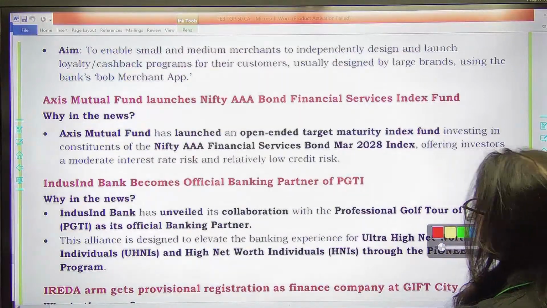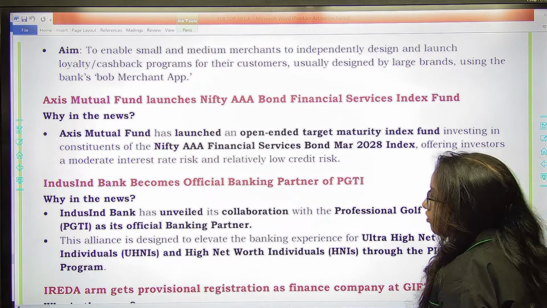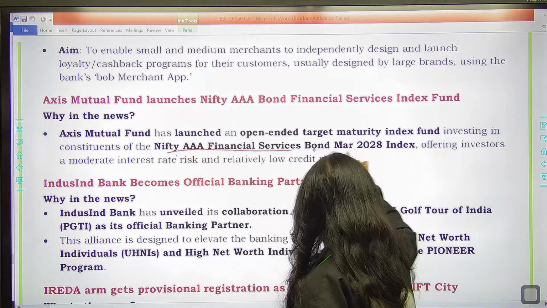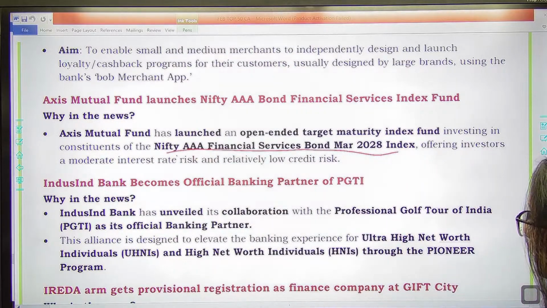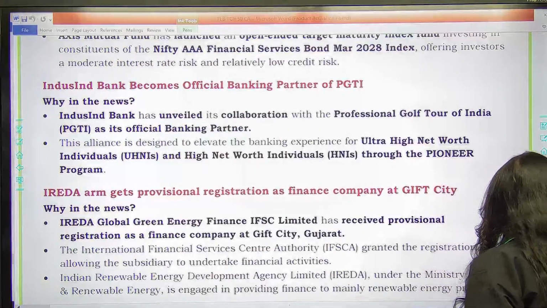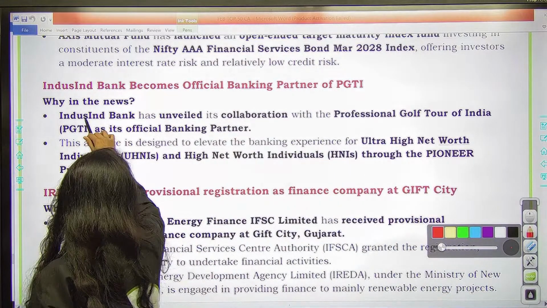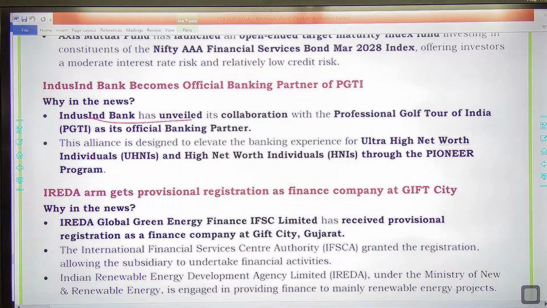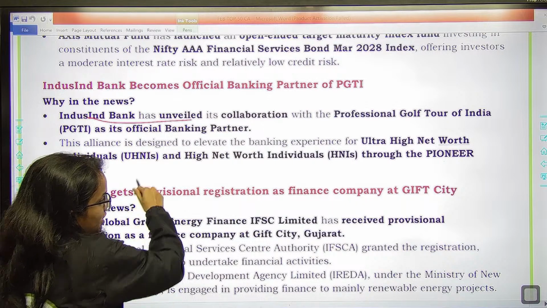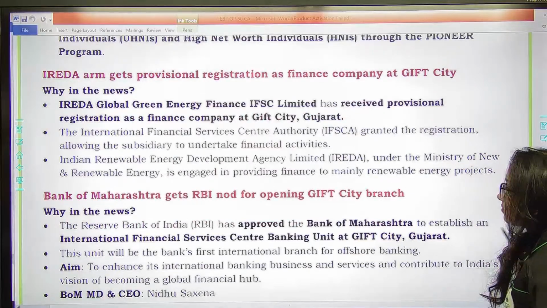Then you have Axis Mutual Fund, which has recently launched an open-ended target maturity index fund investing in constituents of the Nifty AAA Financial Services Bond Index. So this is another one. The next one is IndusInd Bank has become the official banking partner of PGTI. This is important, remember. IndusInd Bank has unveiled its collaboration with the Professional Golf Tour of India as its official banking partner. Remember the news, the official banking partner of PGTI.